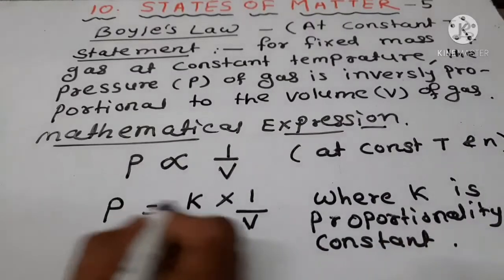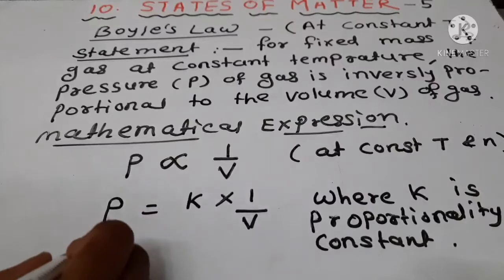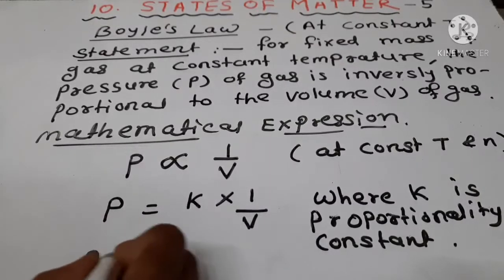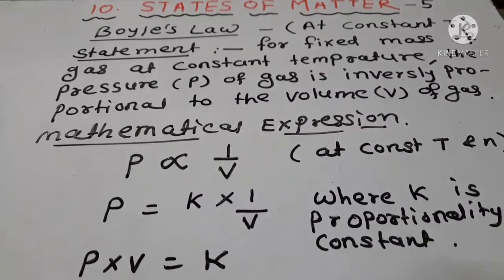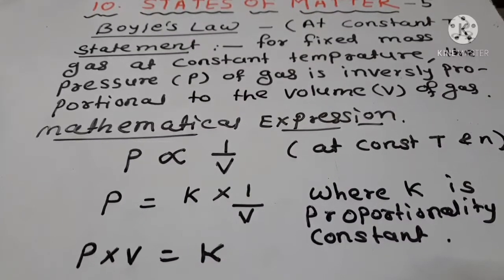And if we rearrange, P into V is equal to K. It means that at constant temperature, the product of pressure and volume of a fixed amount of gas is always constant.